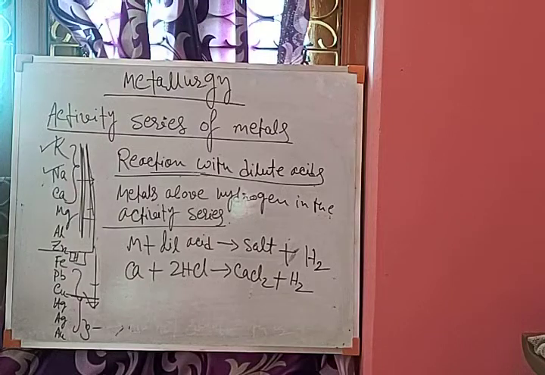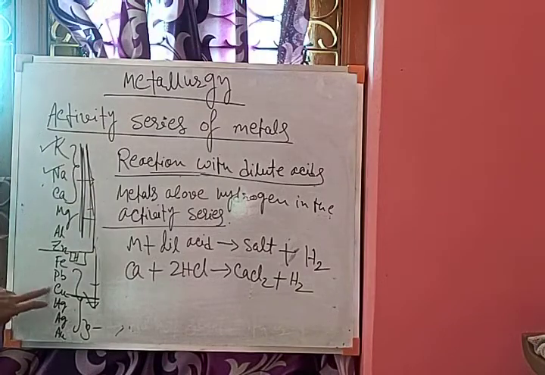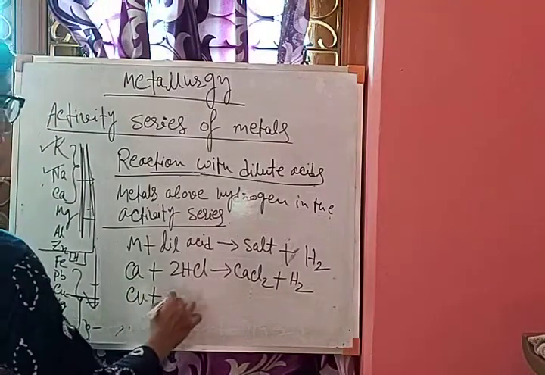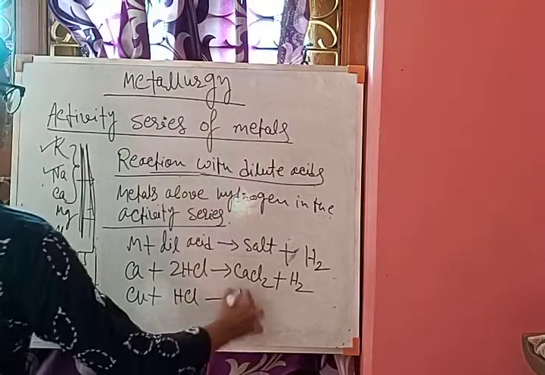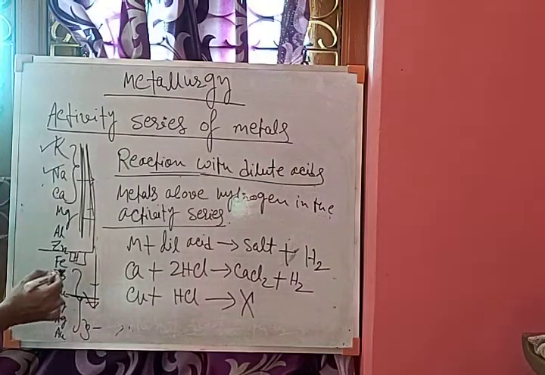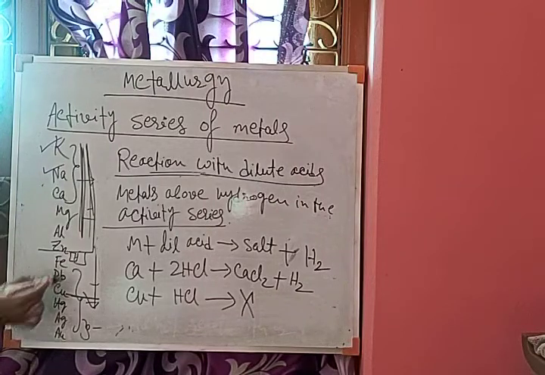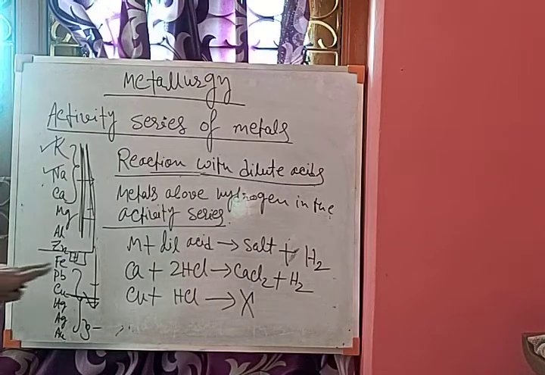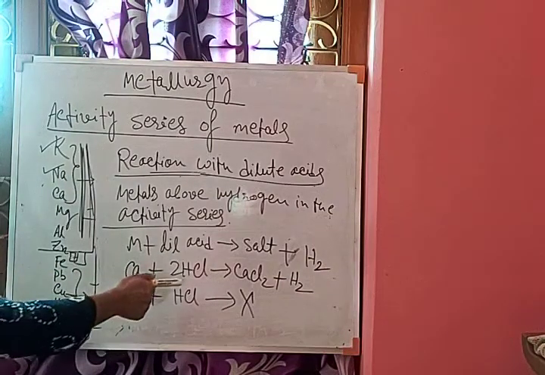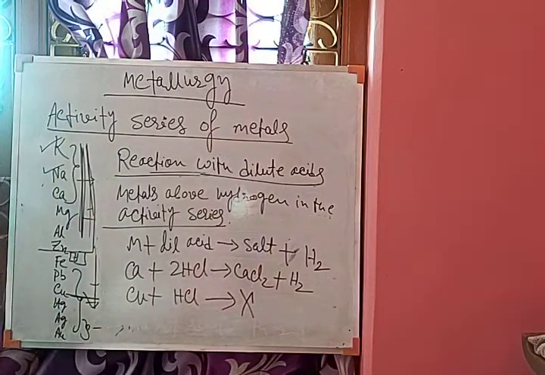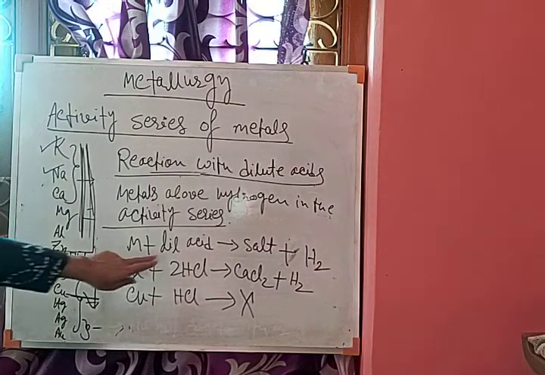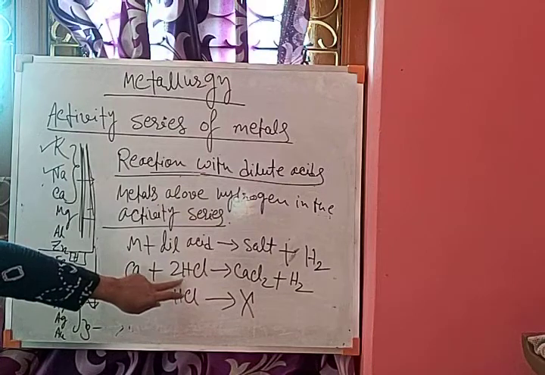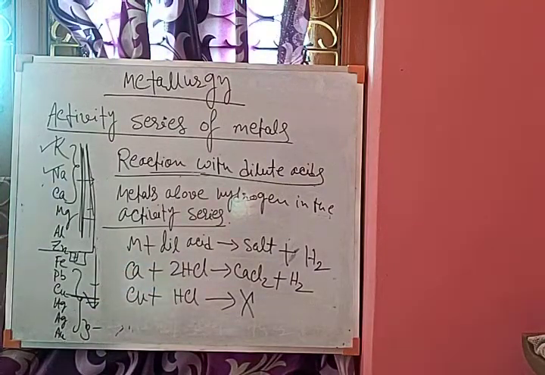But this reaction can happen for calcium, magnesium, but copper cannot react. If you take copper here, copper plus HCl, this reaction will not take place. Why? See the position of hydrogen and see the position of copper. Copper is below hydrogen. Copper is below hydrogen means copper is less reactive than hydrogen. As copper is less reactive than hydrogen, it cannot produce hydrogen gas. It cannot replace this hydrogen from dilute acid. Production of hydrogen from dilute acid means displacement of this hydrogen from dilute acid.